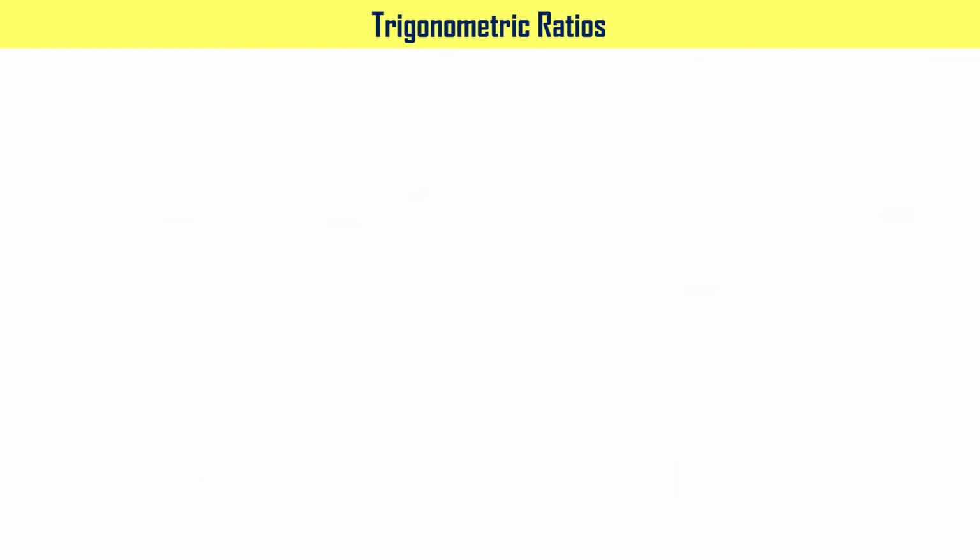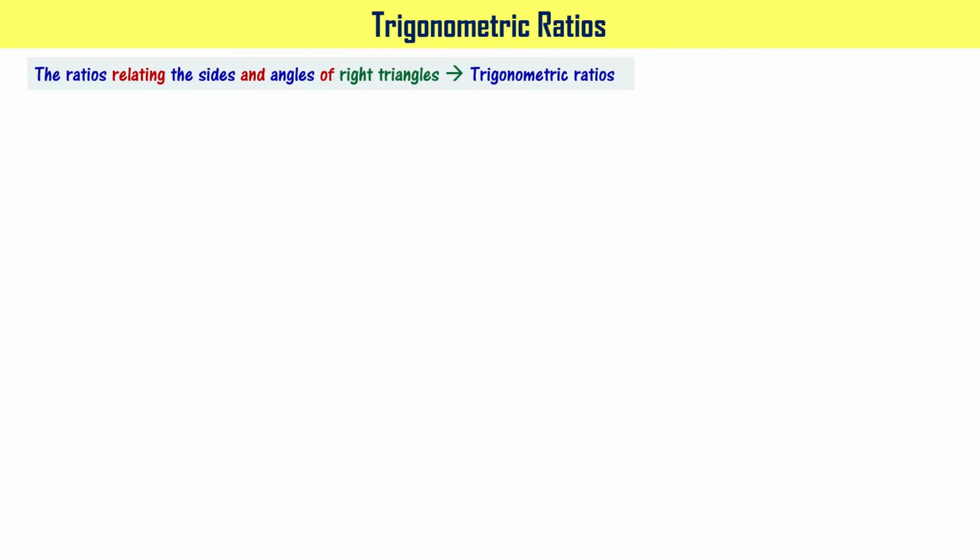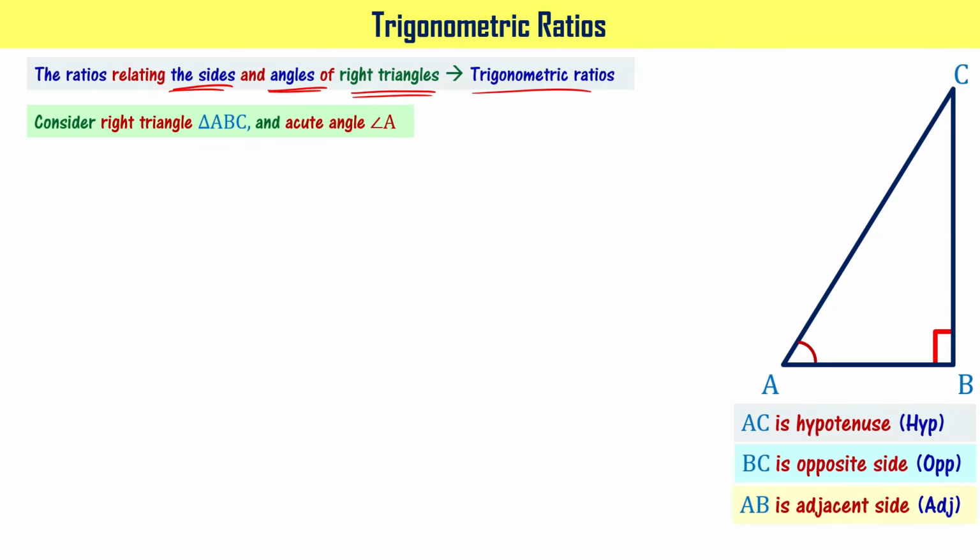Now let's look at various trigonometric ratios. Whatever we have seen just now, the cosine function and the sine function, are called trigonometric ratios. The ratios relating the sides and angles of right triangles are called trigonometric ratios. Please note this. The ratios relating the sides and angles of right triangles are called trigonometric ratios. We have seen one function called the sine function, right? That was relating the opposite side and hypotenuse of the right angle triangle, right?